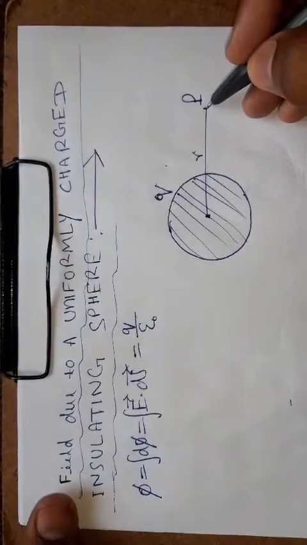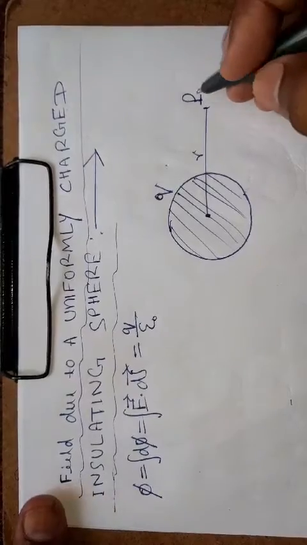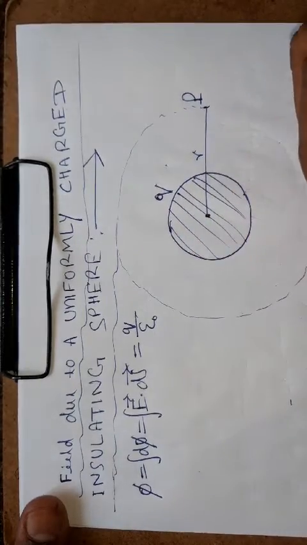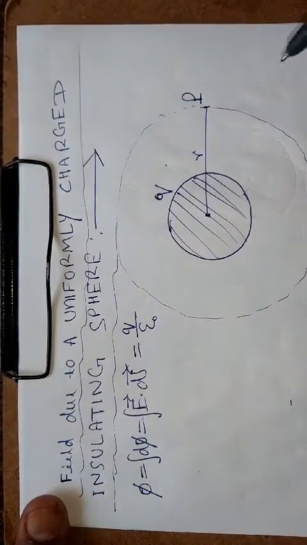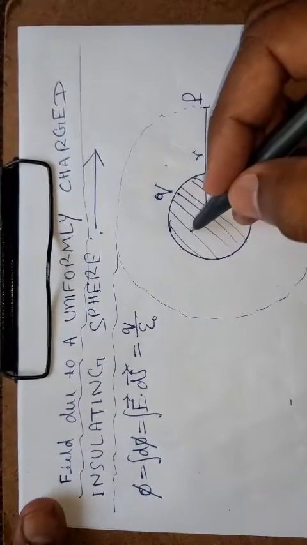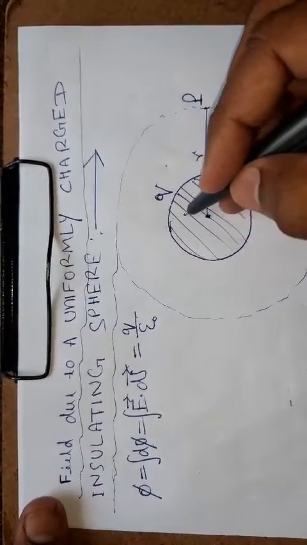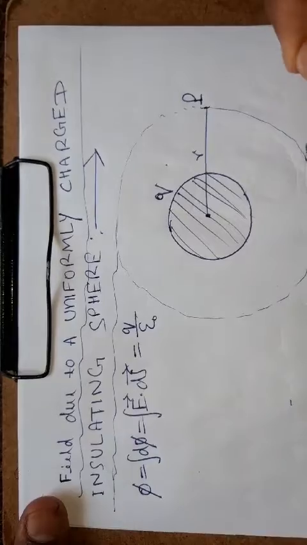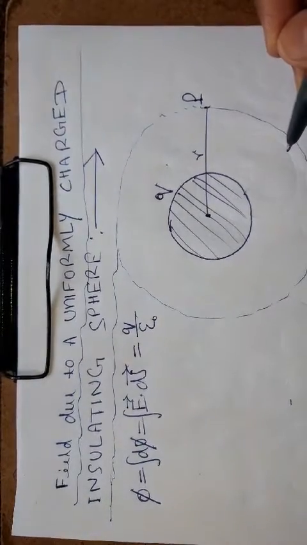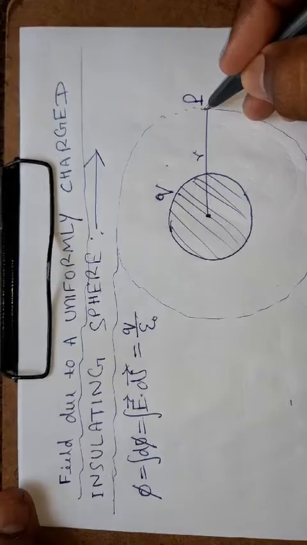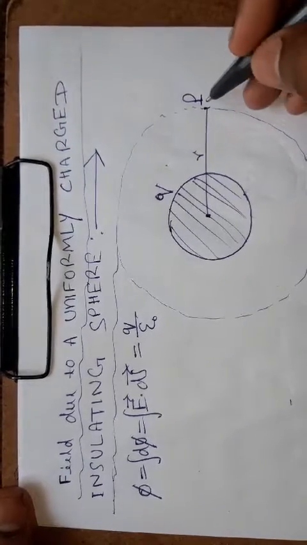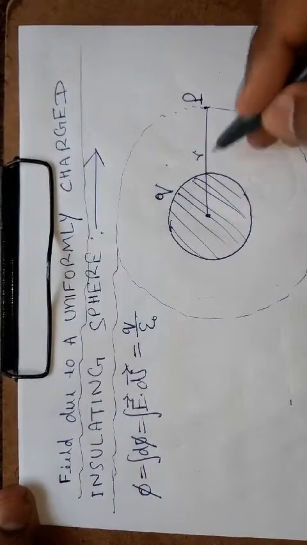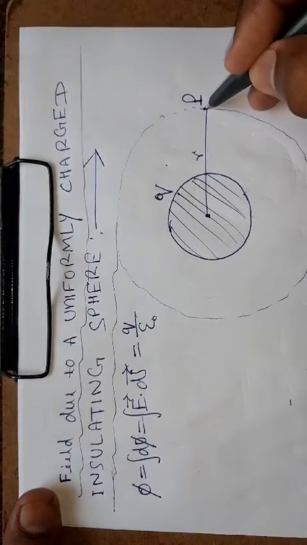The point P at which we are going to calculate the electric field should be situated on the Gaussian surface. I am making the Gaussian surface here. This is not a ring or circle, this is a sphere, and the Gaussian surface will also be a sphere. The point P at which electric field intensity is calculated should be situated on this Gaussian surface.